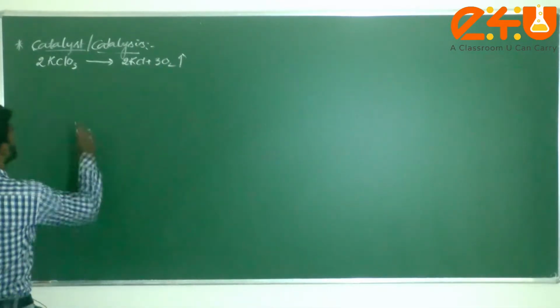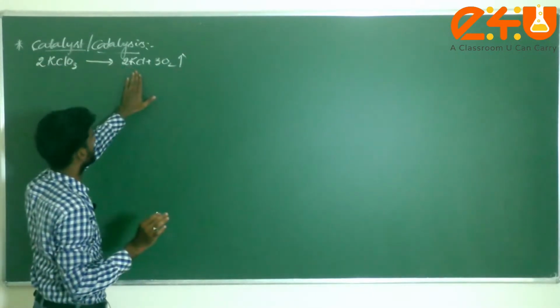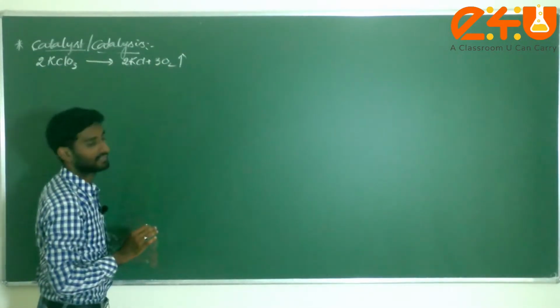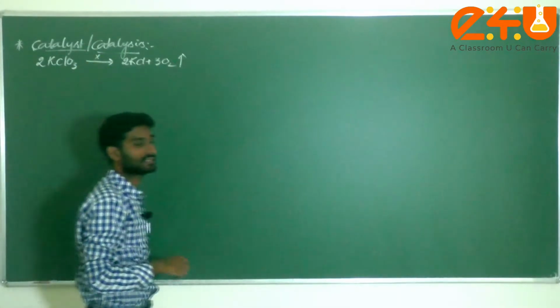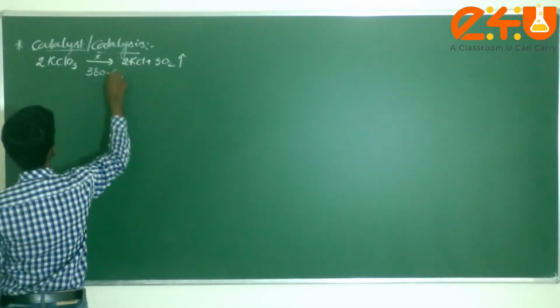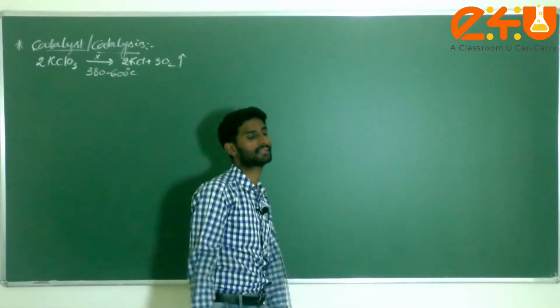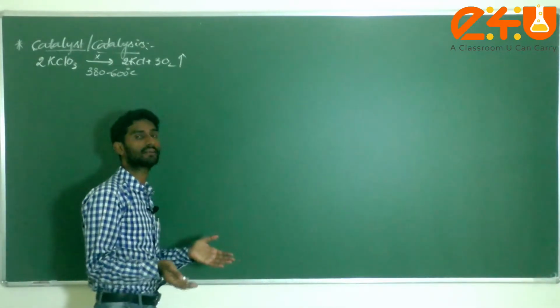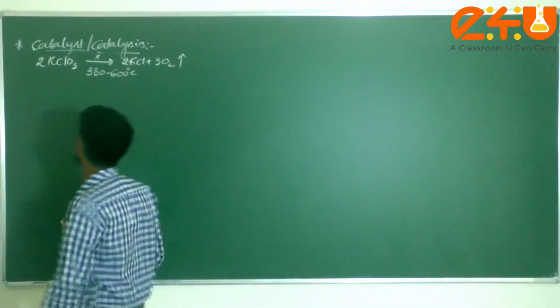Without using any catalyst, the reaction generally occurs at approximately 380 to 600 degrees Celsius. How much, dear students? 380 to 600 degrees Celsius. That means we are supplying a large amount of energy to decompose this potassium chlorate.